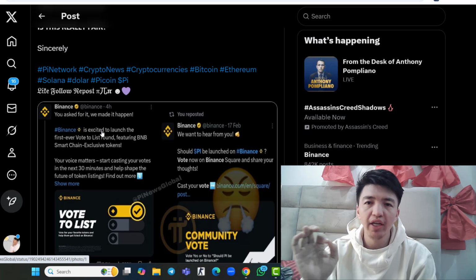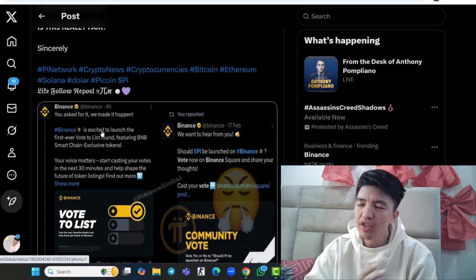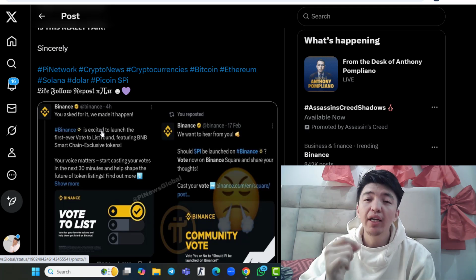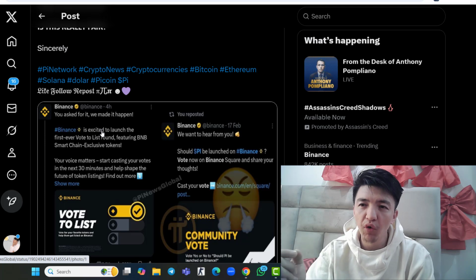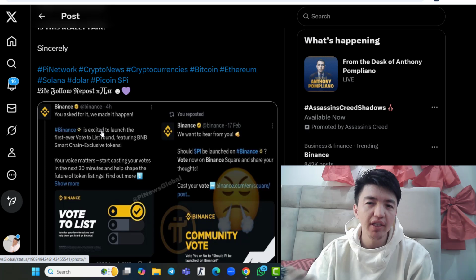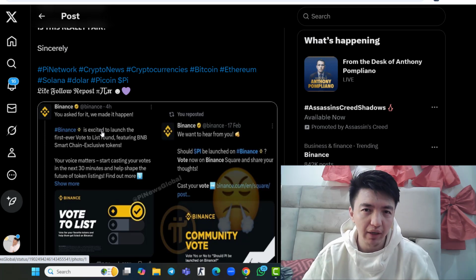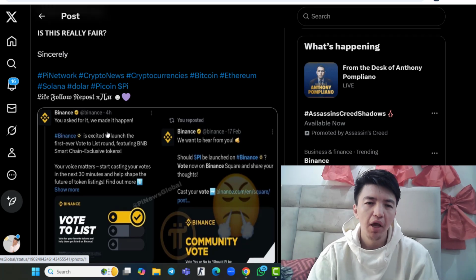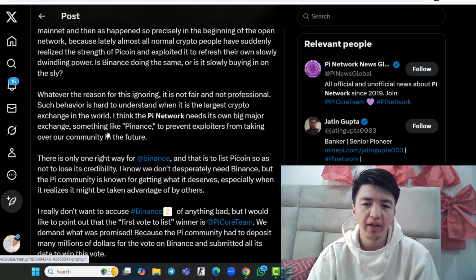If any project has lots of trading volume, they will definitely list the project within 1 day, within 1 hour, because the exchanges need the volume. Because of the volume, they will get lots of fees. If they get lots of fees, it means they will make lots of money. So let's wait and see what Binance will do about the Pi Network listing.